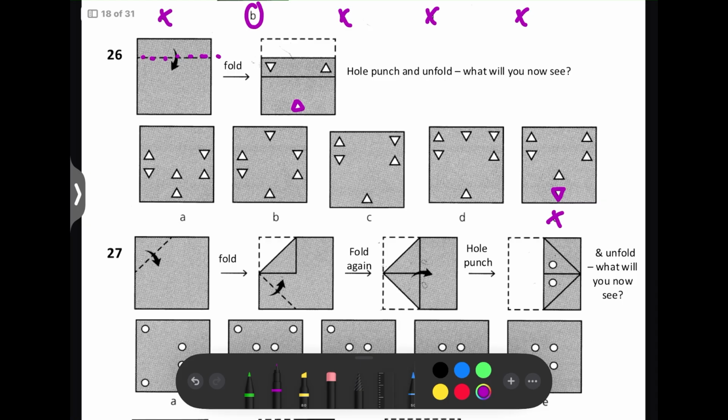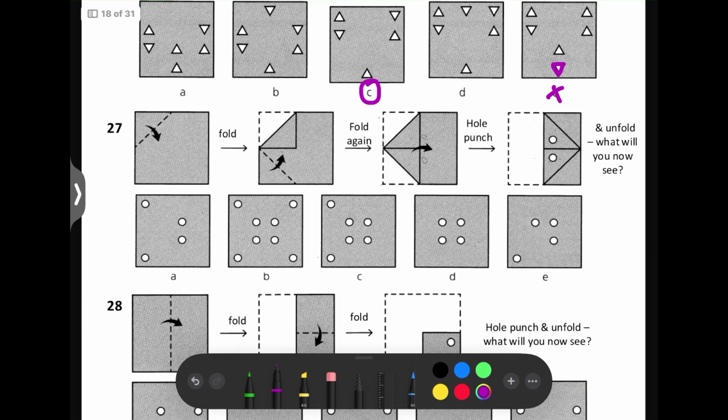Eliminating options as you go along makes it easier, because then you don't have to look at all of them when you're trying to work out the answer. So this line here is going to be the line of symmetry. So we've got a triangle here, so draw the opposite here, and draw the opposite here like that. So the answer has got to be C.